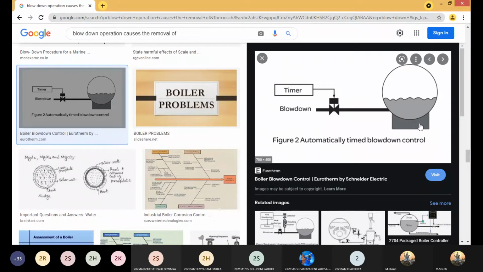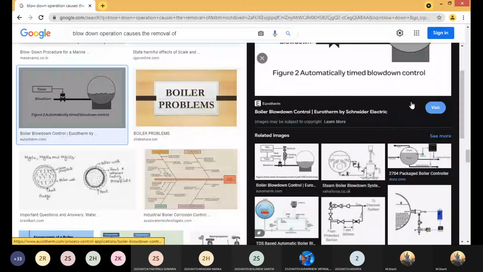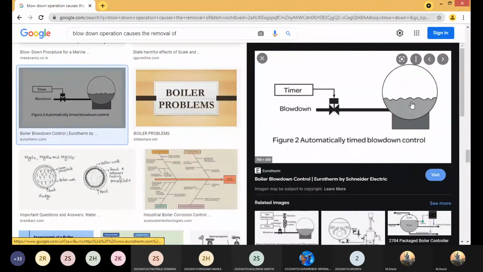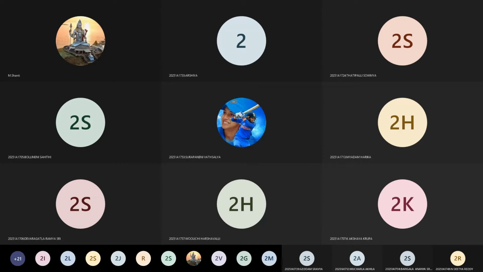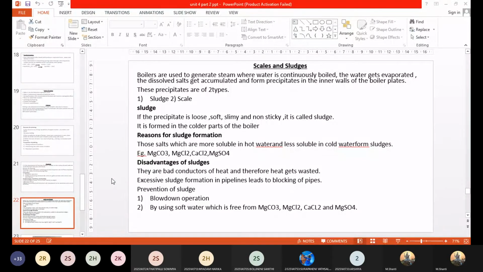So what you're trying to do is prevent excess sludge deposition in the water. I hope I'm clear. Yes, ma'am. Yes, you're only trying to remove the excess salts formation from time to time. So that process is called the blow down operation. From the bottom, you have a facility by which you can remove the excess salts. So that is called the blow down operation.